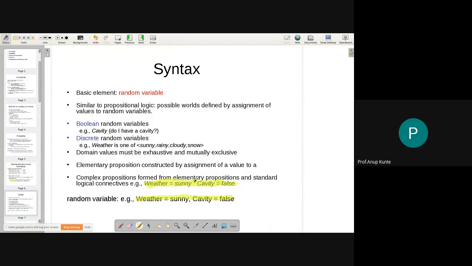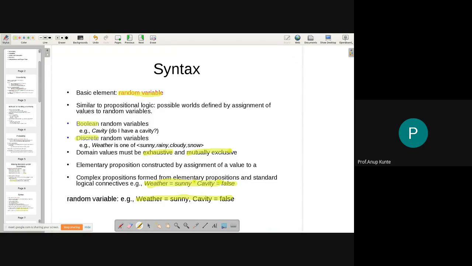I can create a compound statement using elementary propositions and standard logical connectives. This is what they say. So I can start with representing random variables. Some random variables may be Boolean, some random variables may be discrete. So I need to define those when I'm trying to represent the knowledge. Okay, domain values must be exhaustive and mutually exclusive.